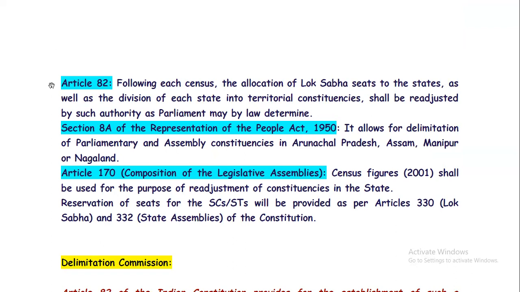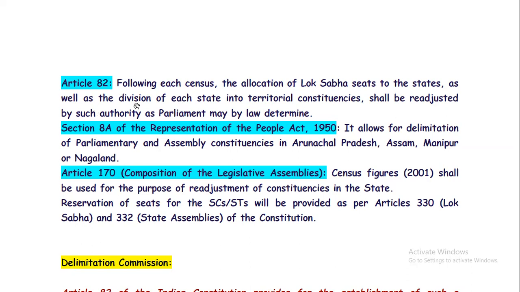First of all, Article 82. Following each census, the allocation of Lok Sabha seats to the states, as well as the division of each state into territorial constituencies, shall be readjusted by such authority as Parliament may by law determine. So Article 82 says that the allocation of Lok Sabha seats to the states will be readjusted by an authority as Parliament may by law determine, on the basis of the census carried out.